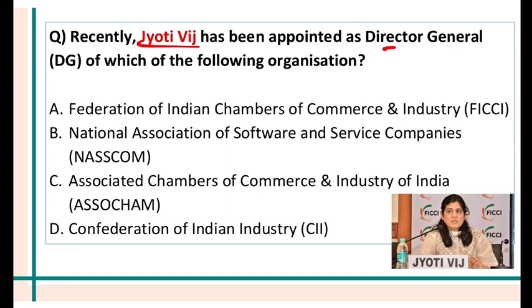Jyoti Vij has been appointed as a Director General of which organization? She has been appointed as the Director General of FICCI, Federation of Indian Chambers of Commerce and Industry. FICCI was set up in 1927 by a lot of Indian businessmen like J.D. Birla, Purushottam Thakurdas on the advice of Mahatma Gandhi. It is one of the oldest business organizations in India. It's a non-government and not-for-profit organization based in New Delhi.